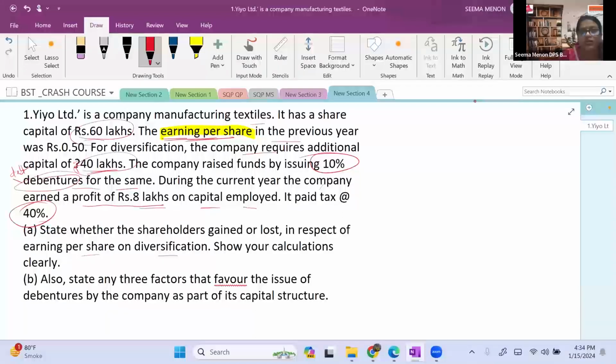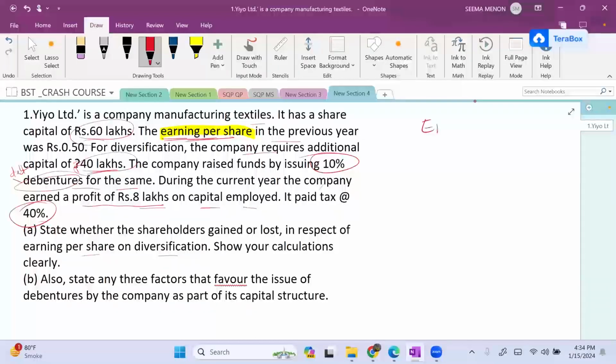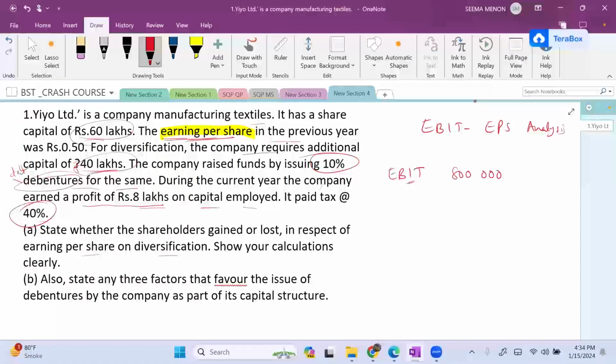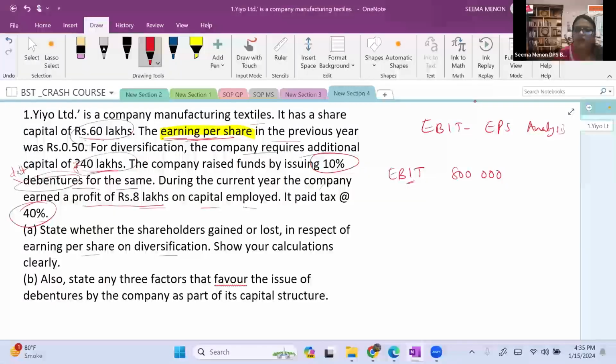So just focus. You will start the EBIT-EPS analysis. There are no various cases, there is only one case. So let's see how it works. EBIT is given in the question, already 8 lakh rupees. First, we will subtract interest as per the order, because only after subtracting it do we get the proper income on which we have to pay the tax.